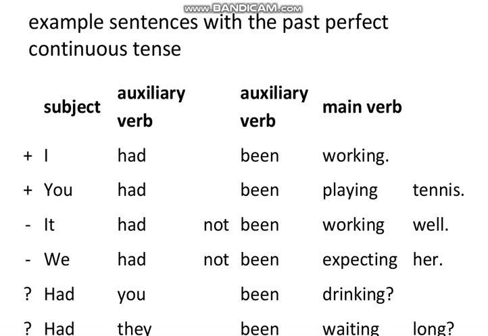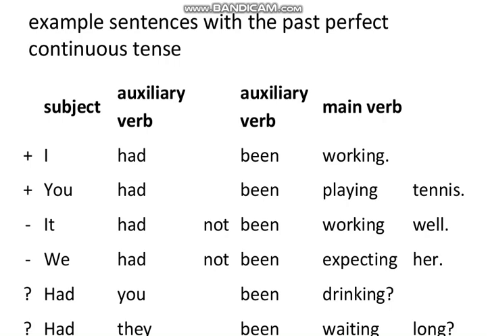Here are some examples of these sentences: positive sentences, negative sentences, and interrogative sentences. So as you can see, as an example of positive sentences, I had been working. Here after the subject both the auxiliary verbs are used, and then the main verb, which is ing form or present participle. I had been working, you had been playing tennis.